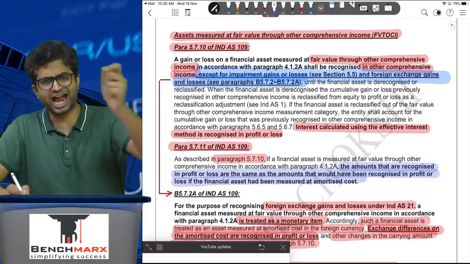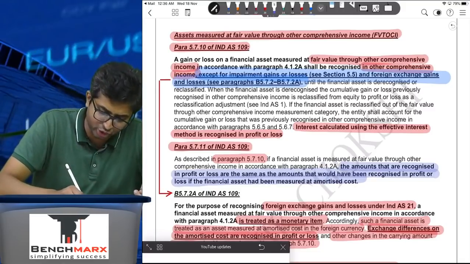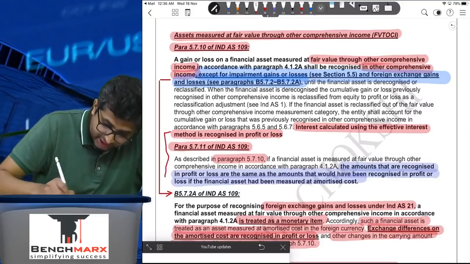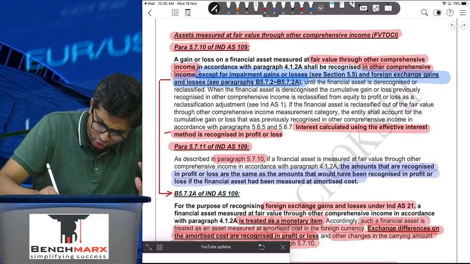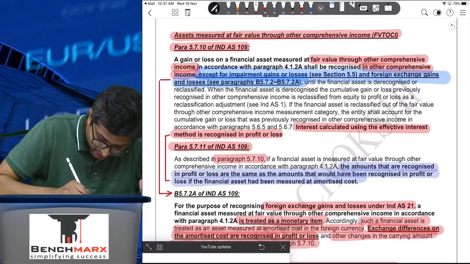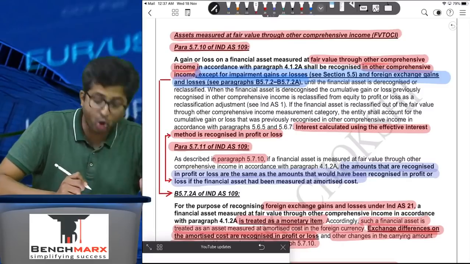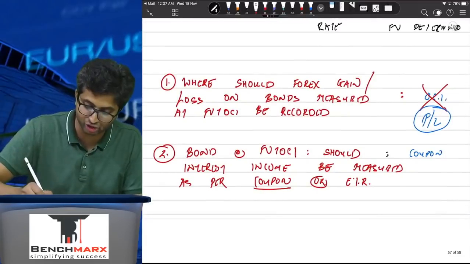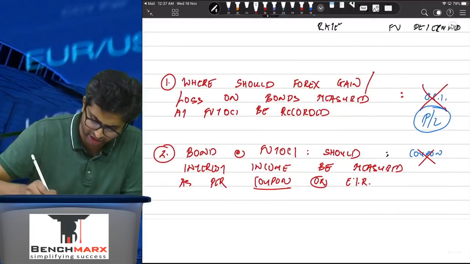And if it is measured at amortized cost, it is the effective interest method. So if you look at both of these, they clearly point to the fact that, from a student perspective, if an effective interest rate is given in the question for bonds which are measured at FVTOCI, even that has to be measured using EIR only.